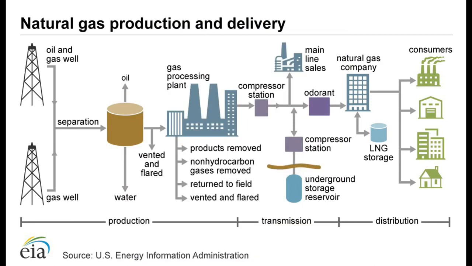When natural gas arrives at the locations where it will be used, it flows into smaller diameter pipelines called mains and then into smaller service lines that go directly to homes and buildings.